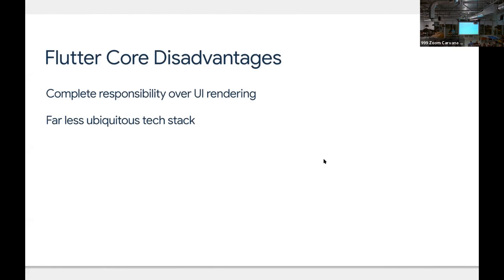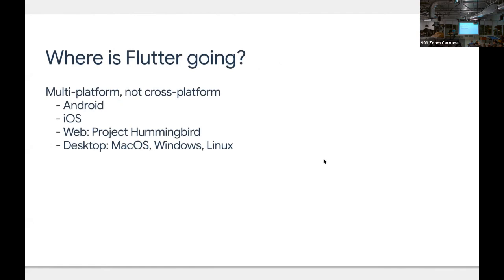If they make a mistake, they omit things, there's not just a provided widget that your framework is going to be using by itself. And because of that, this is a far less ubiquitous tech stack as well, okay? There's not as many Dart developers currently. People aren't used to these tools. But I hope I've been able to demonstrate that because of your React and JavaScript backgrounds, these are accessible tools for you as well. So the last thing is, where is Flutter going?